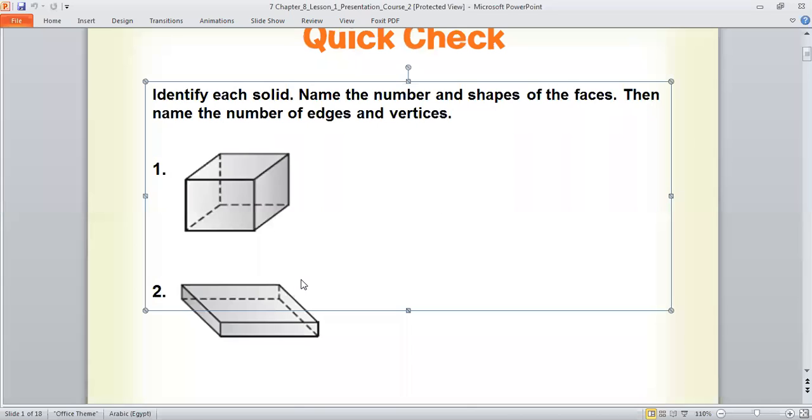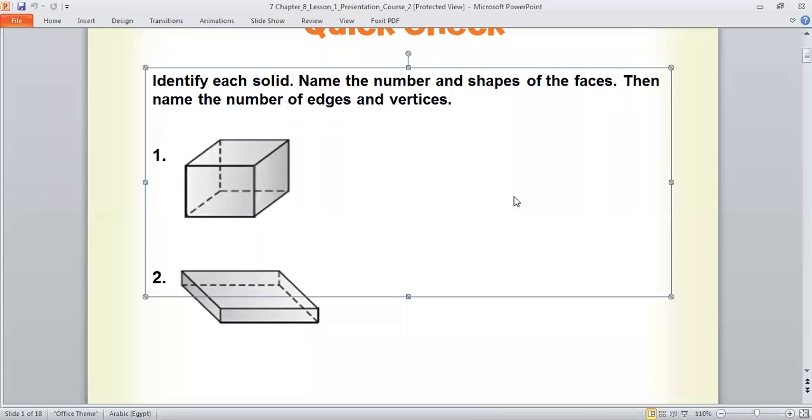Okay. Can Faisal tell me how many edges are there? How many edges, Faisal? 3, 4, 5, 8. They are 8 vertices. Edges. I'm talking about the edges. Yes, about the edges, Faisal. 1, 2, 3.